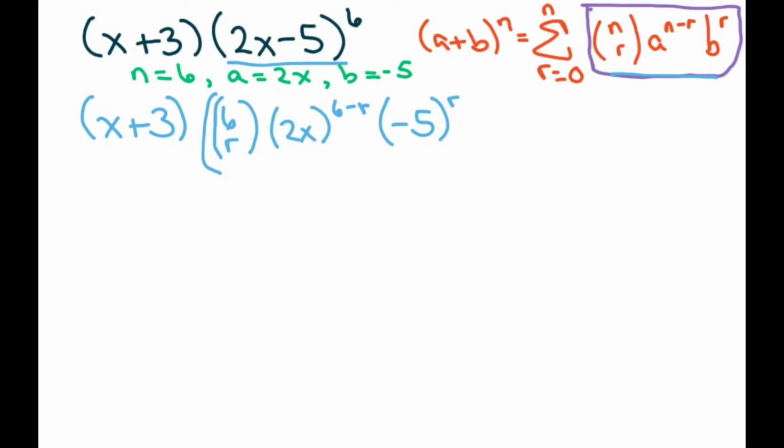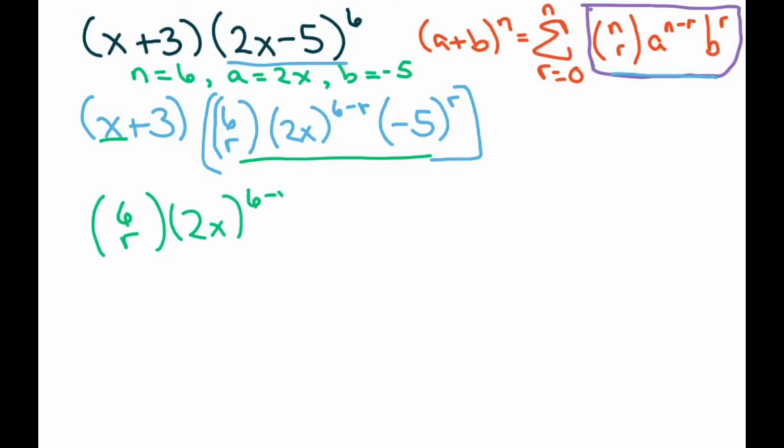All right. Now all we're going to do is distribute. So what I'm going to do is take my x first and multiply it. So I'm going to copy this whole thing down again: 6 choose r, 2x to the 6 minus r, times negative 5 to the r, times x.